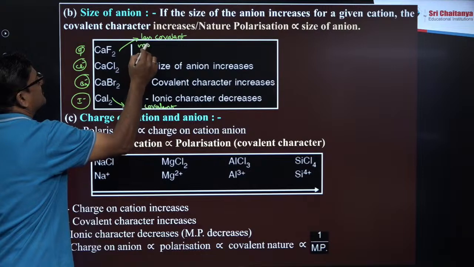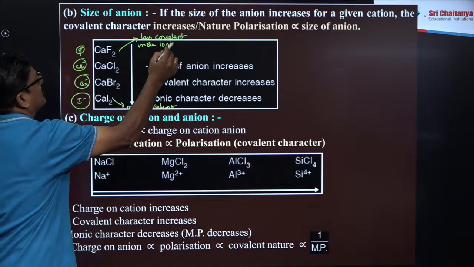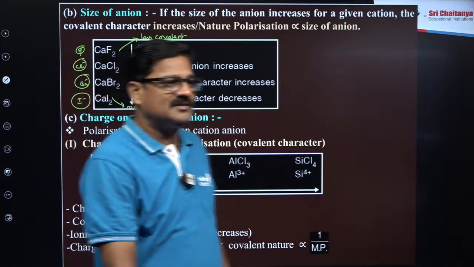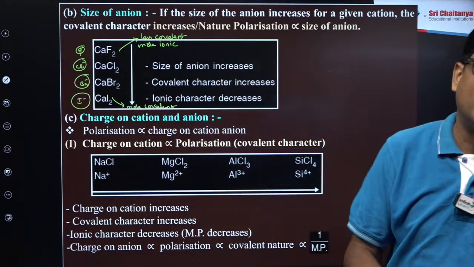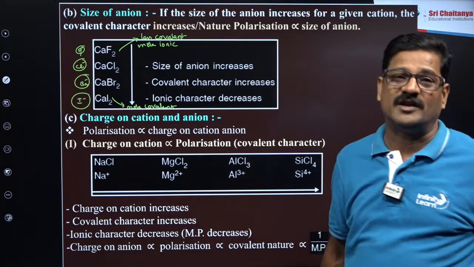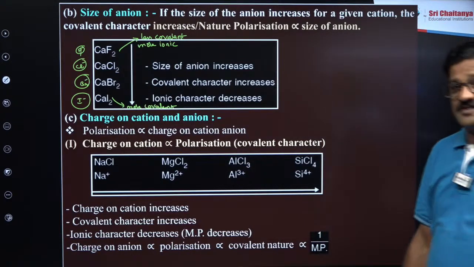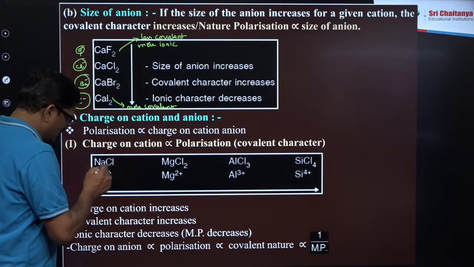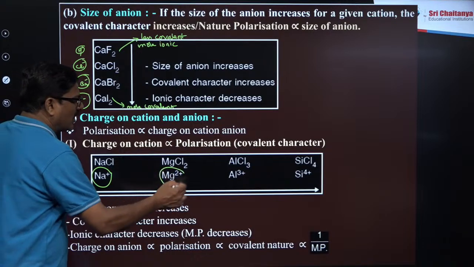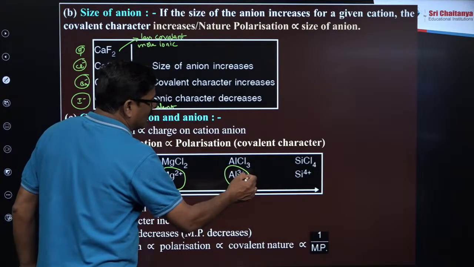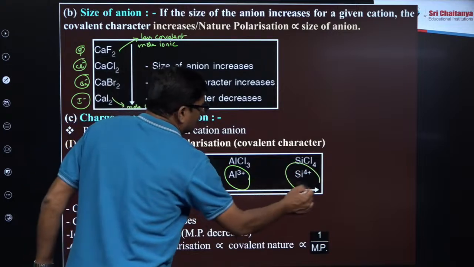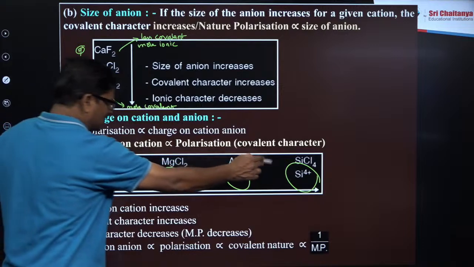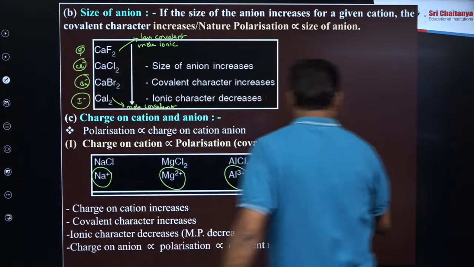Less covalent means it is more ionic. And then the charge on cation and anion: any ion with more charge on it is going to be more covalent because they have more polarization. You can see sodium plus 1, magnesium chloride plus 2, aluminum chloride plus 3, silicon tetrachloride, silicon 4 plus. More covalent, this is more covalent.